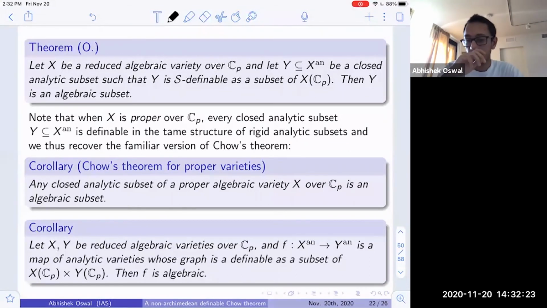And again, one gets the standard corollaries that one can make from such a result. Namely, if you have an analytic map between algebraic varieties whose graph is definable, then the analytic map must in fact be an algebraic map.